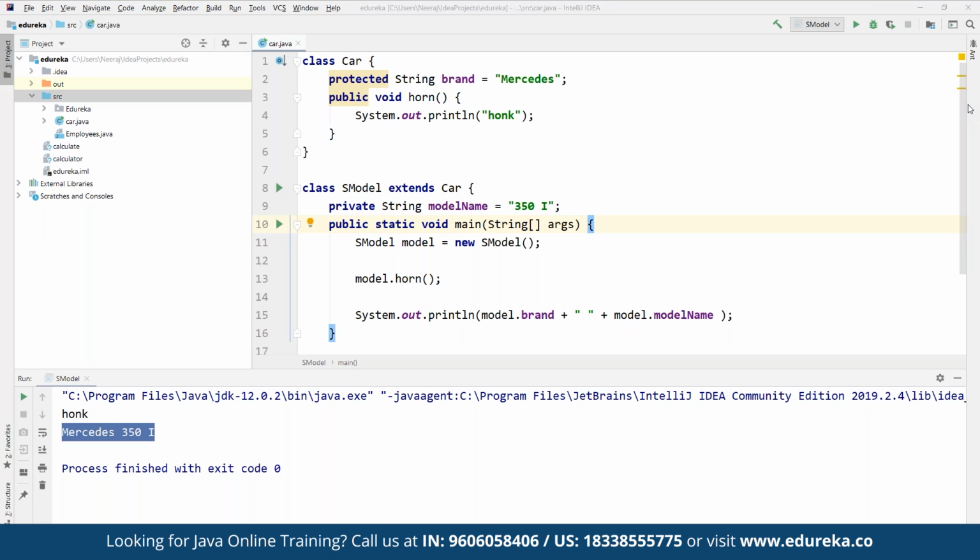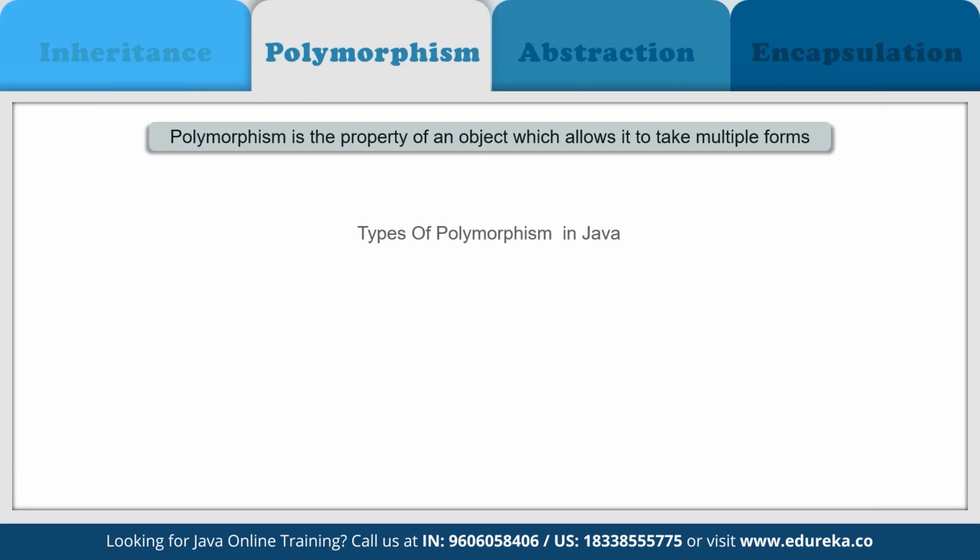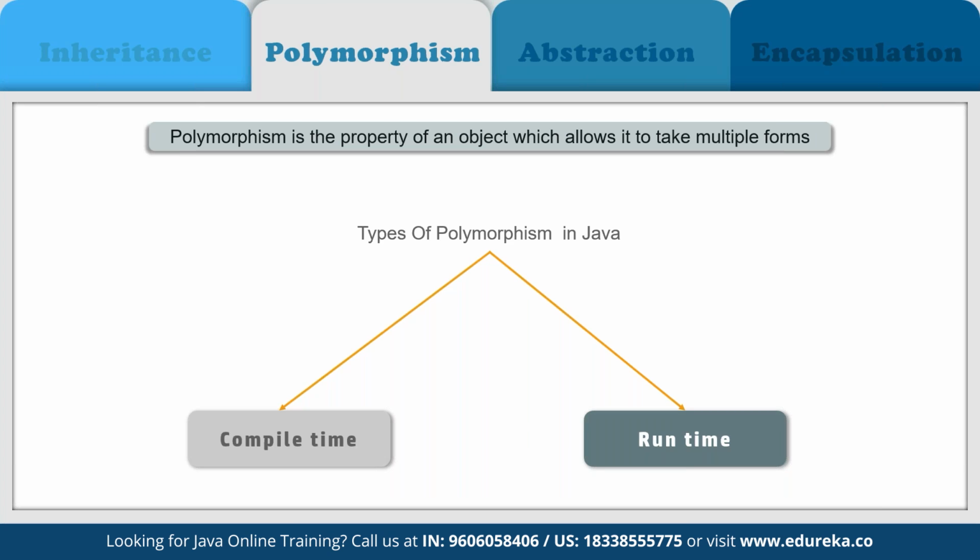Now let's proceed further to the other components available here. After inheritance, we have something called polymorphism. When we talk about polymorphism, it literally means taking many forms, where poly means many and morph means forms. It is basically the ability of a variable, function, or object to take on multiple forms. In other words, polymorphism allows us to define one interface or method and have multiple implementations. We can understand this by referring to a small real life example.